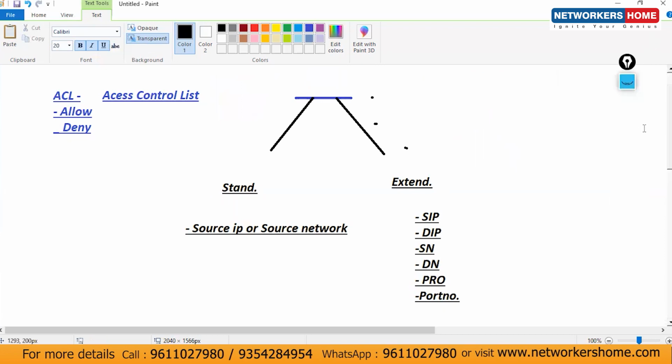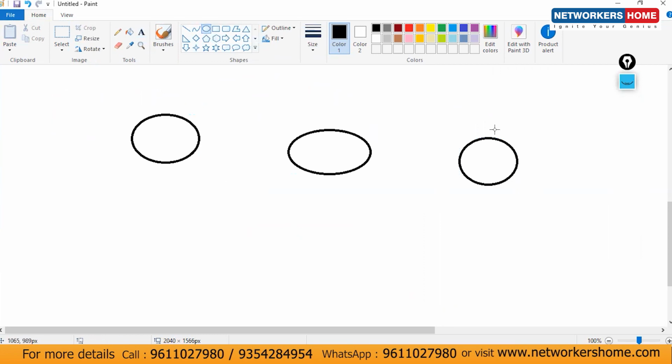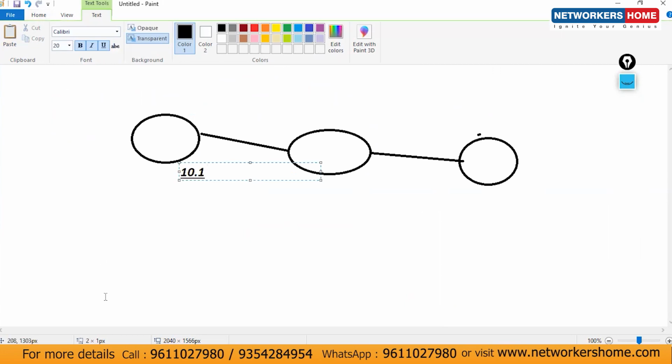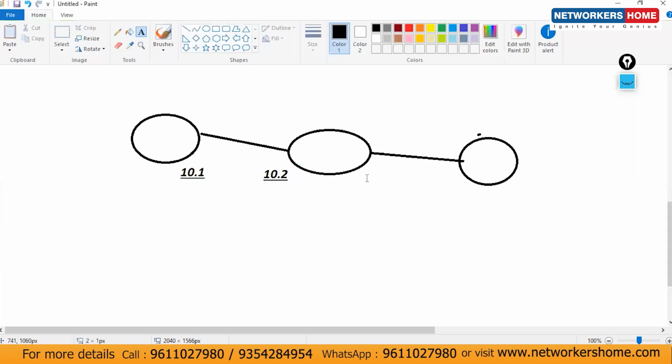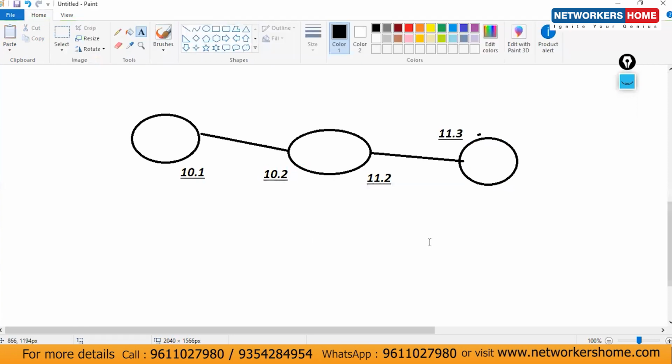So let's consider there are 3 routers, like this way and this way here. This is 10.1. We are using 10.2 here, and I'm using 11.2 and 11.3.